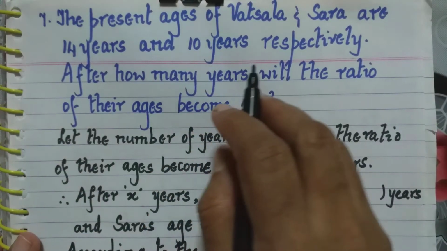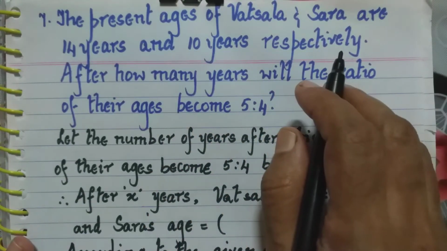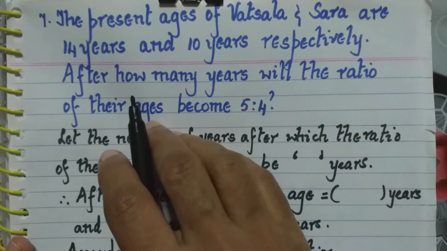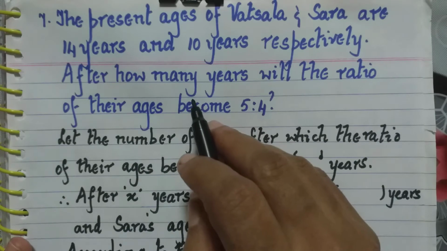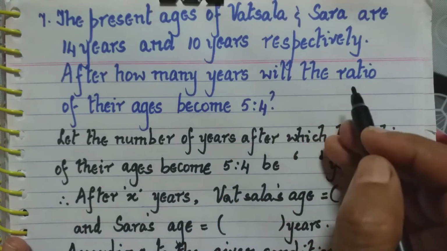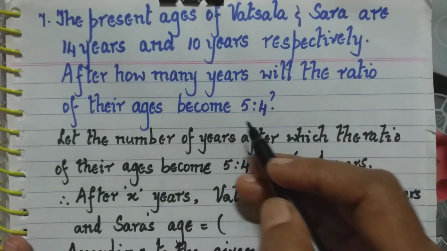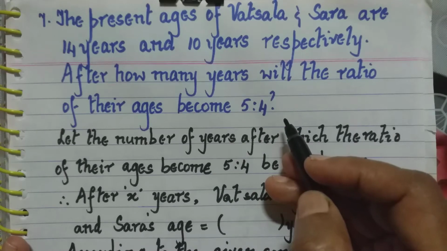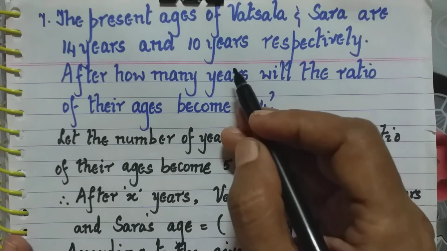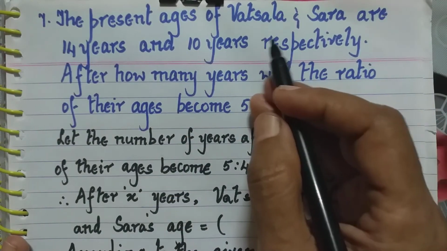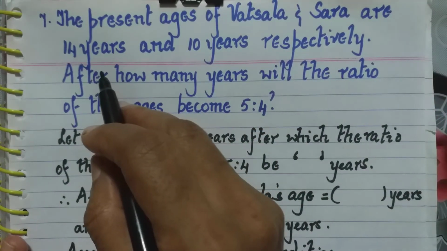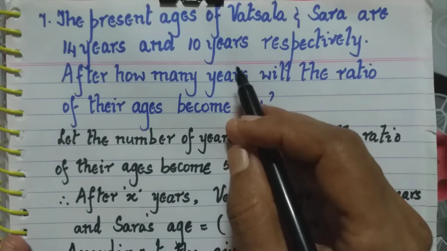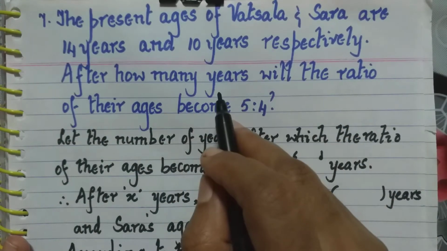Seventh question. The present ages of Vatsala and Sarah are 14 years and 10 years respectively. After how many years will the ratio of their ages become 5:4? The present ages of both these girls, Vatsala and Sarah, are given. One is 14 years, the other is 10 years. They have asked after how many years.